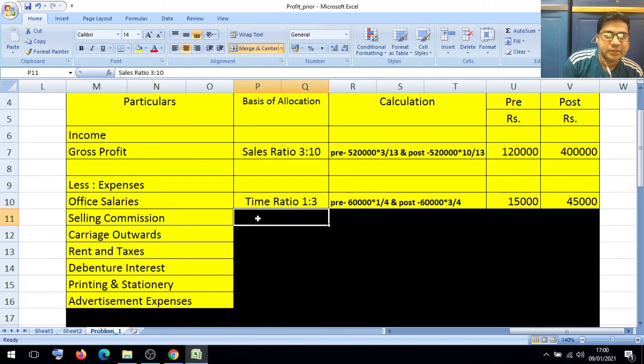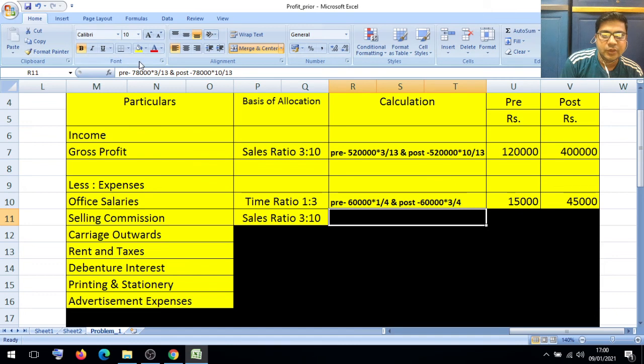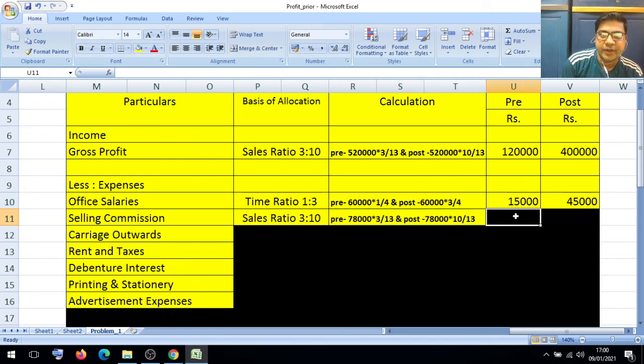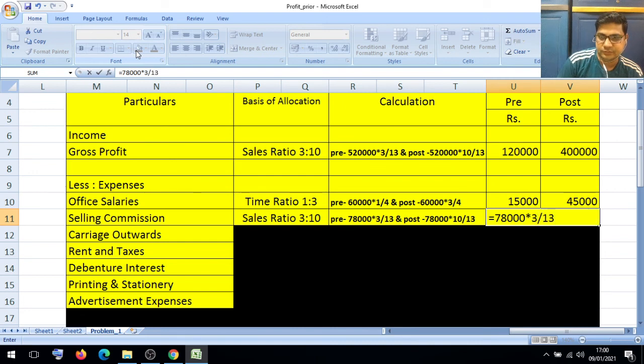What about the selling commission? We will allocate it on the basis of sales ratio. Pre column and post column we have to find out. The selling commission is 78,000. 78,000 into 3 divided by 13. It is 18,000. Friends, I hope you understood. Now next items you have to find out.